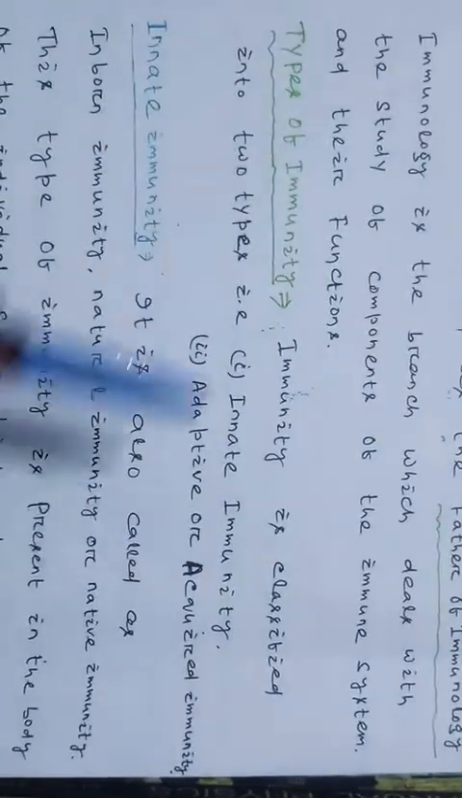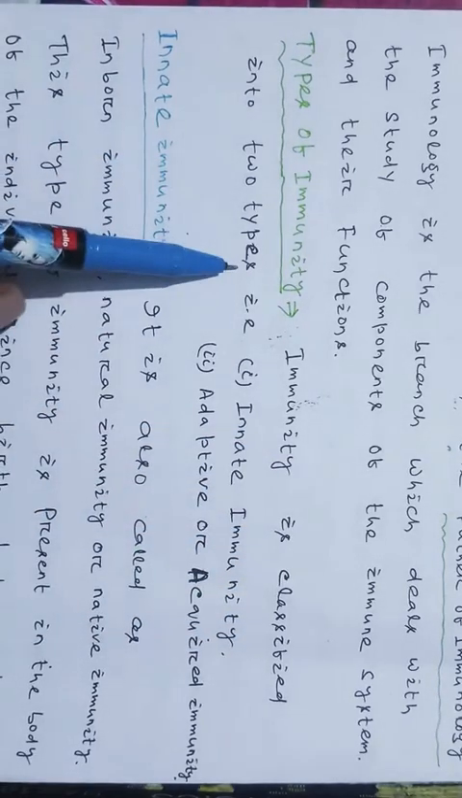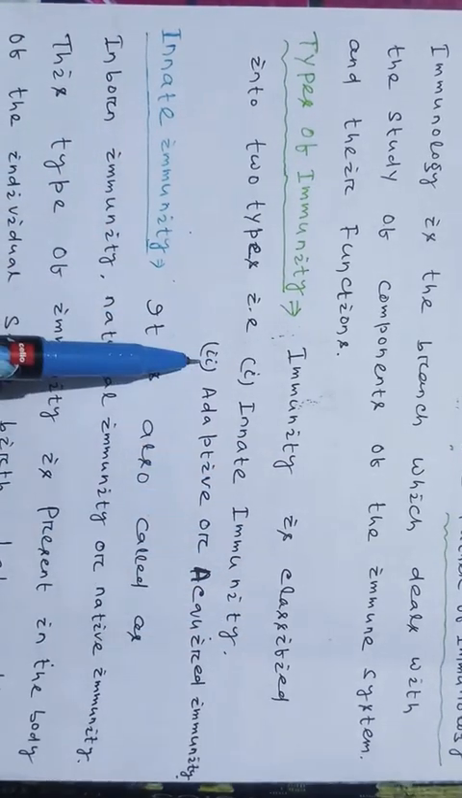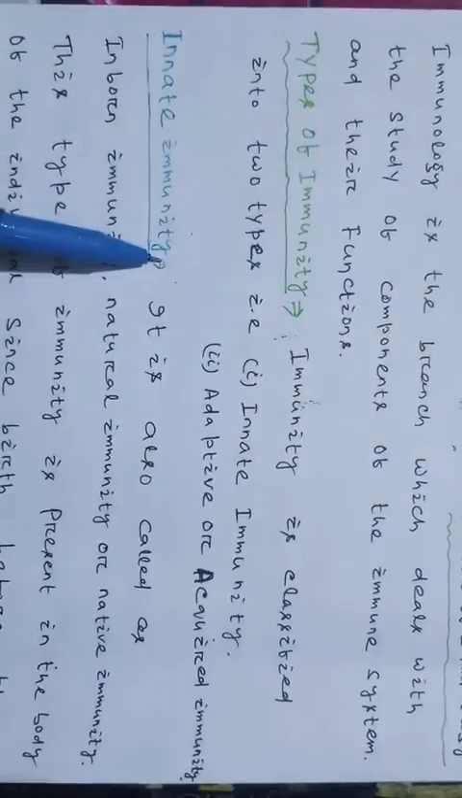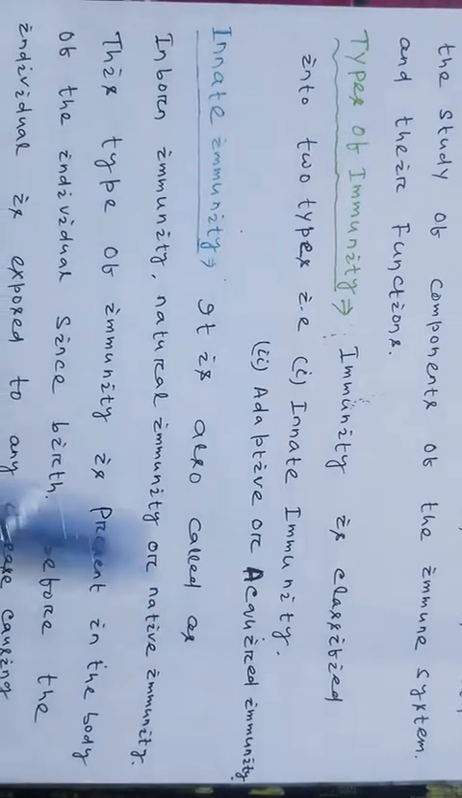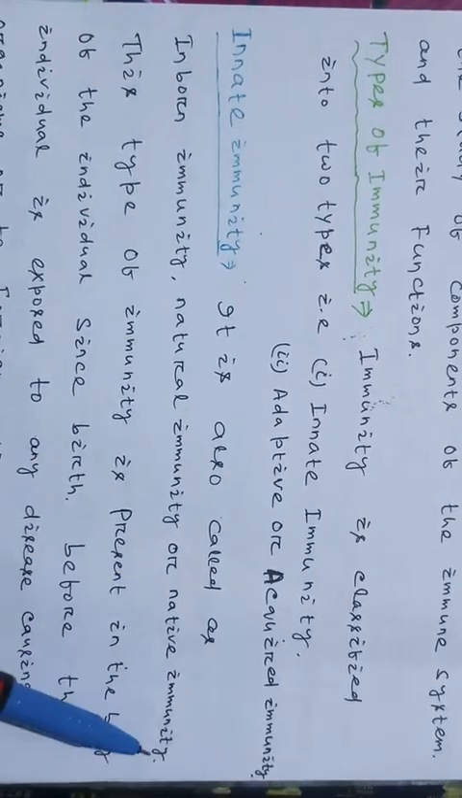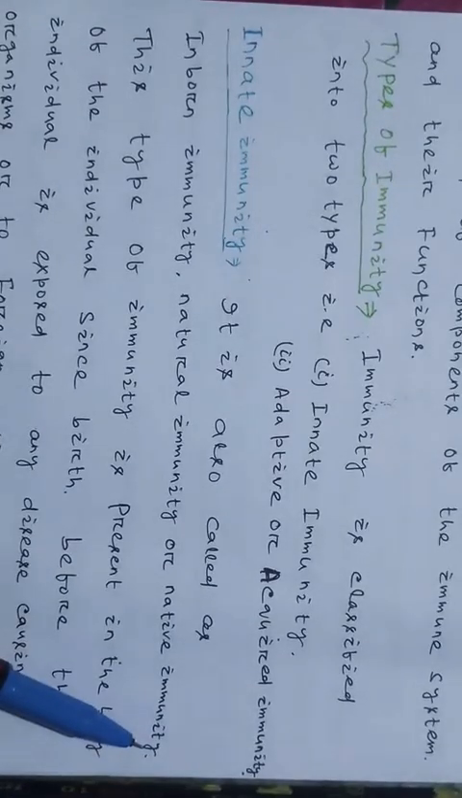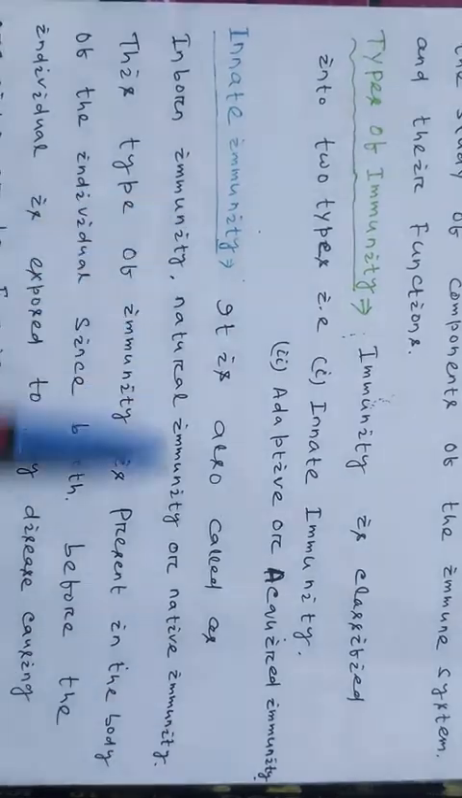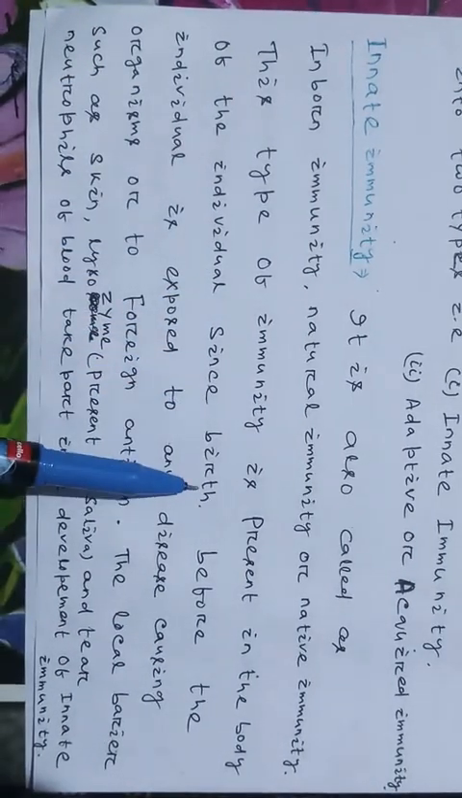Then, types of immunity. Immunity is classified into two types, that is innate immunity and adaptive or acquired immunity. Innate immunity is also called inborn immunity, natural immunity or native immunity. That means the immunity which is present since birth in our body is called innate immunity.